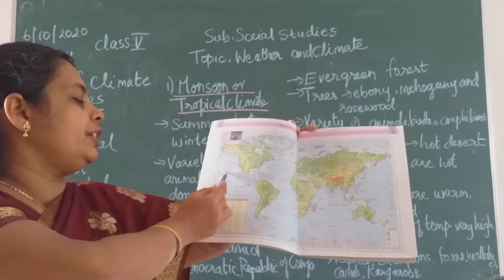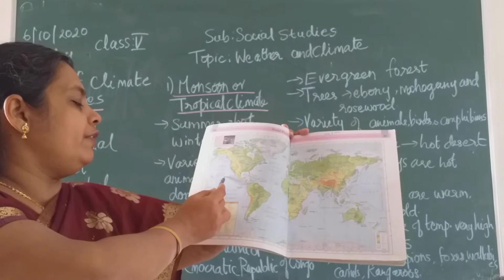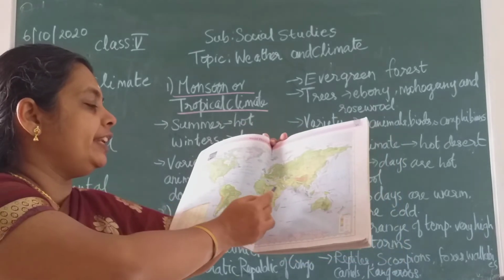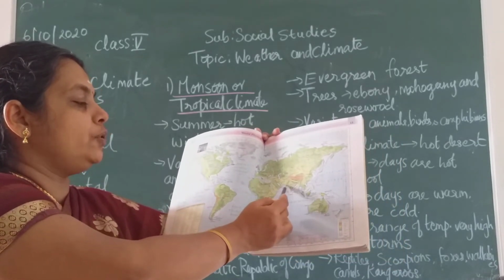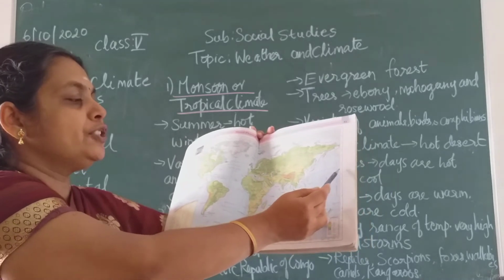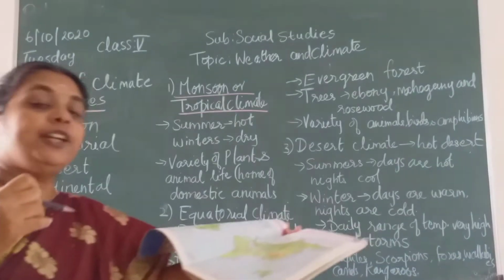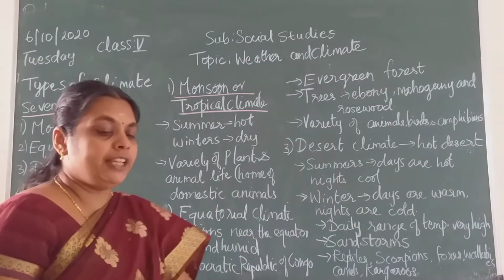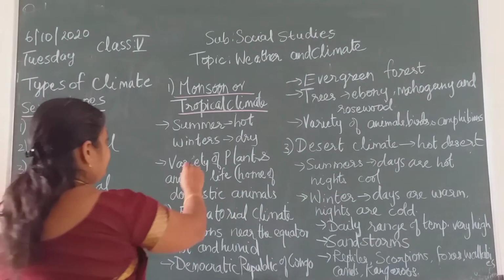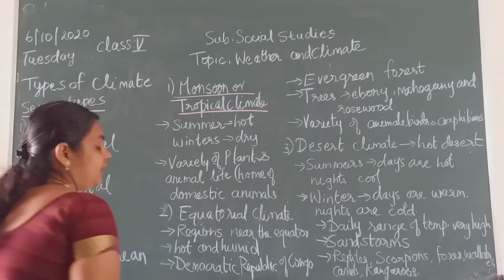You can observe here the Tropic of Cancer at 23.5 degrees. It passes through India, this line, you can observe in the map. That's why India has a tropical climate. Here the summers are hot and the winters are dry.